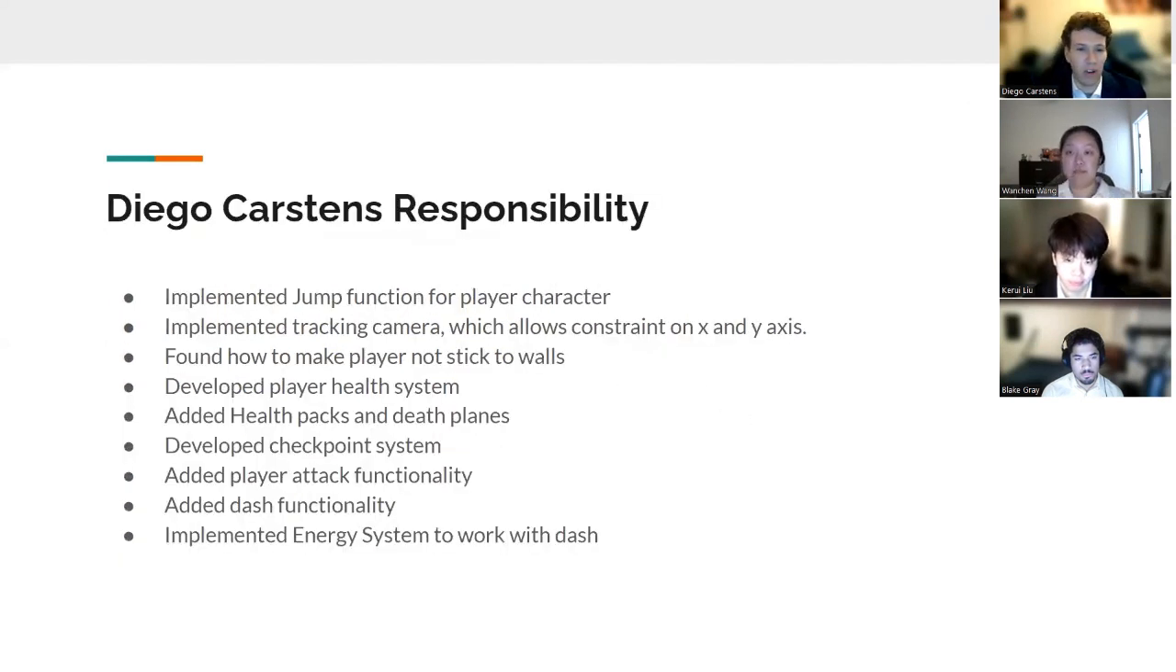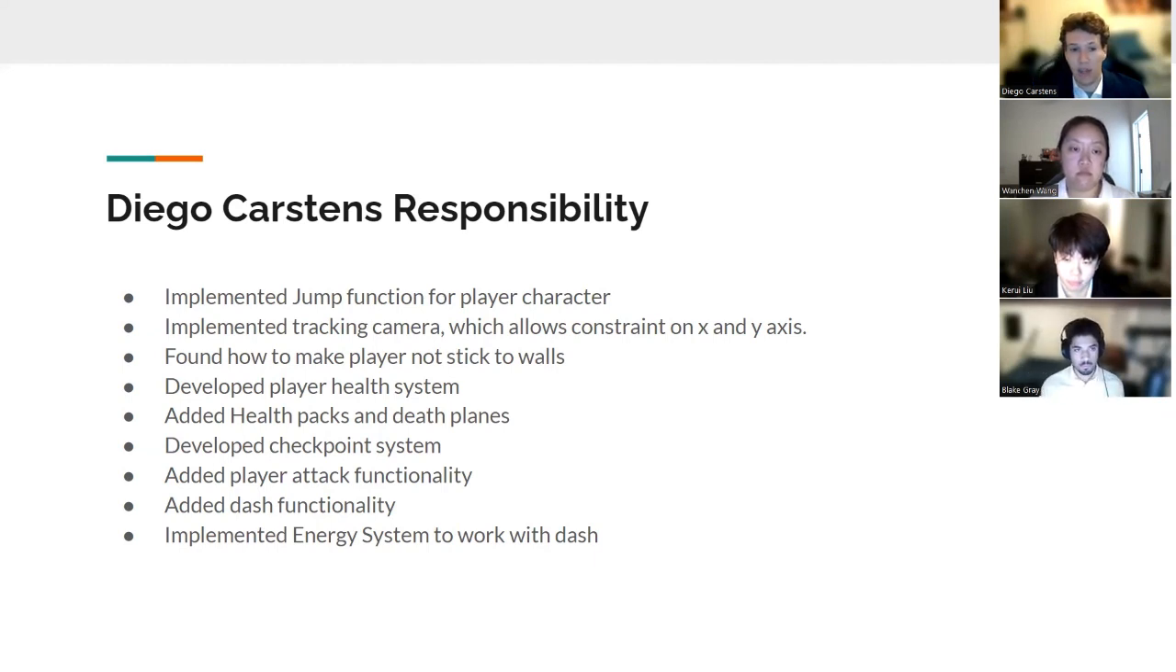All right, so to talk about what I did, I was in charge of a lot of the game scripts and mechanics that we implemented. You'll see a lot of the stuff I did in our game demo, but to talk about them a little bit, I implemented a jump function for the player character that allows the player to jump at variable heights. I implemented a tracking camera, which allows constraints on the X and Y axis, which follows around the player unless you specifically say you don't want it to. And I found a way to make the player not stick on walls.